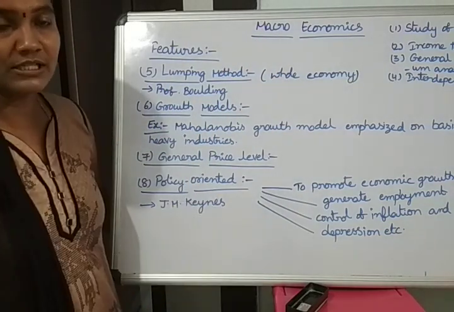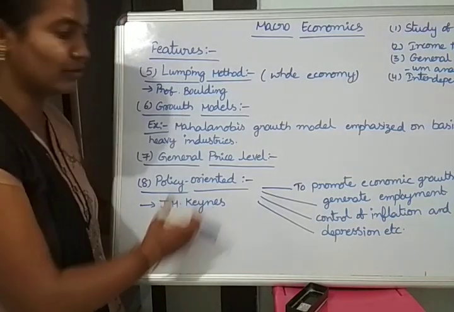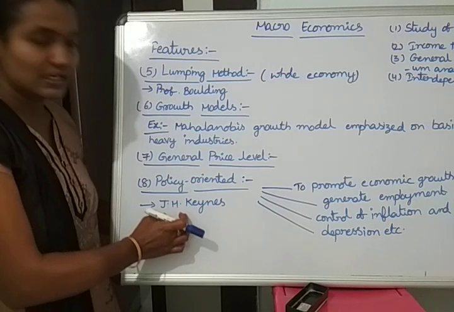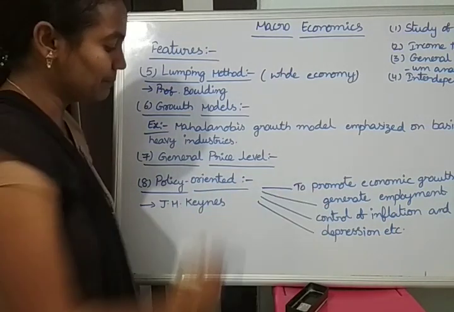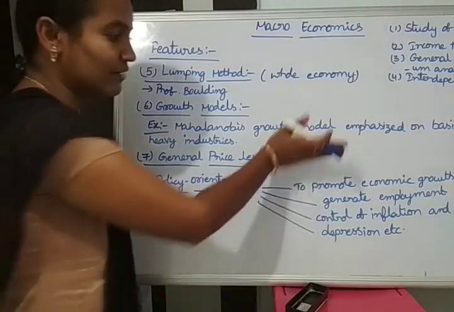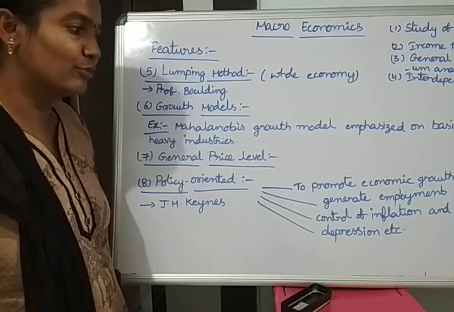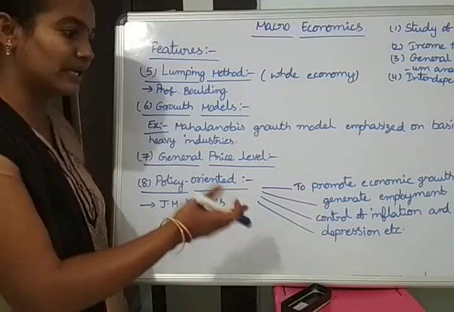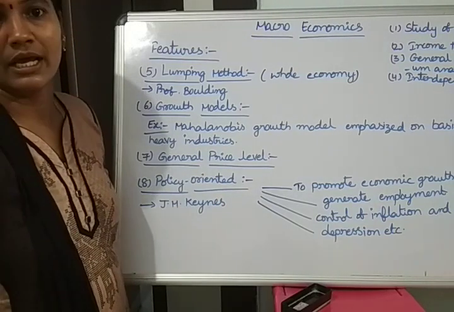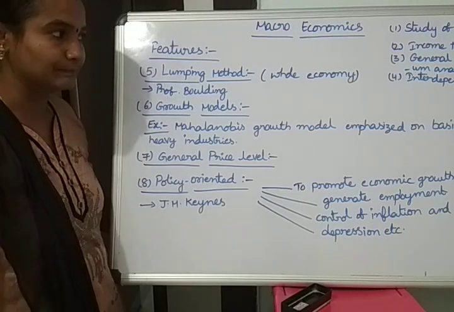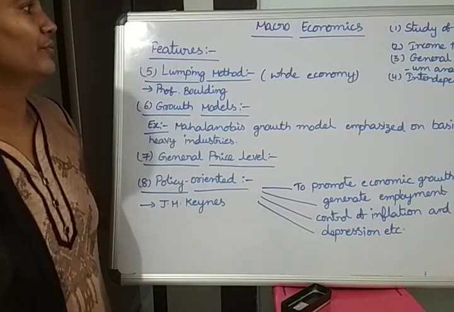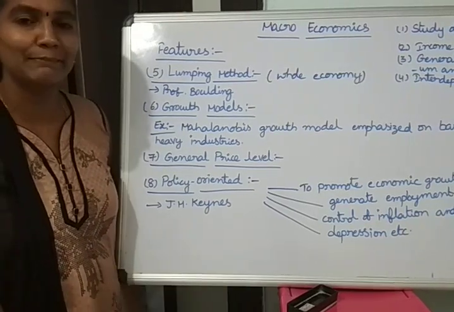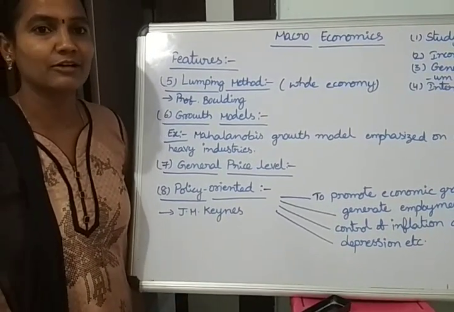Finally, it is policy-oriented, because without policy we cannot see development of the economic system. That's why J.M. Keynes gave more importance to policy orientation, to promote growth, provide more employment, control some problems and implement measures for economic development. So these are the features of macroeconomics, and we have completed them.